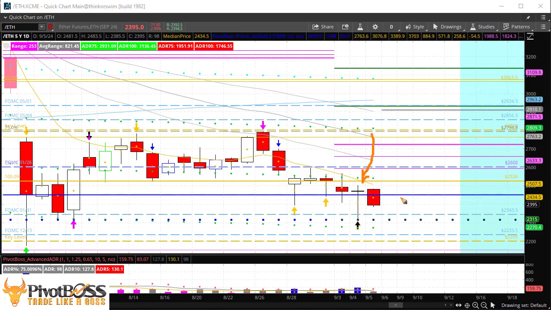8-period average continues to provide resistance. And right now, as long as price remains below that midpoint right there on an intraday basis, we could be looking at lower lows through the 2315 level.